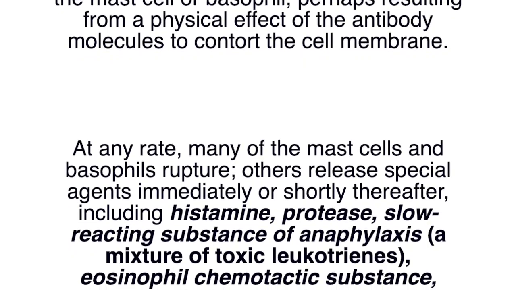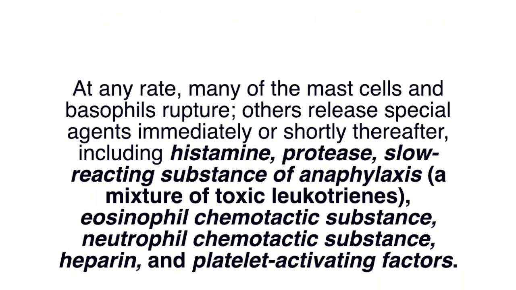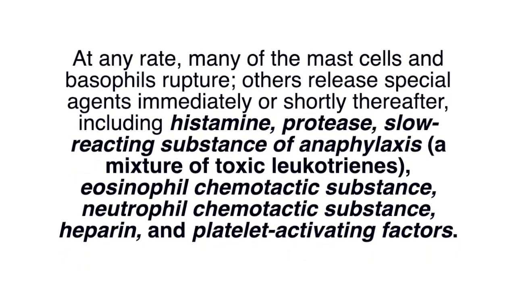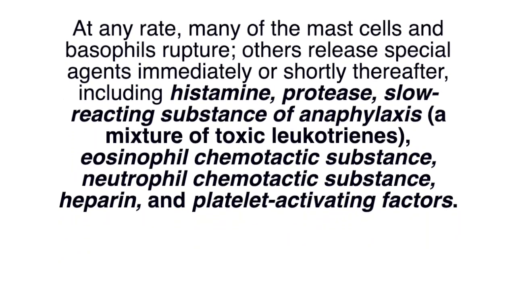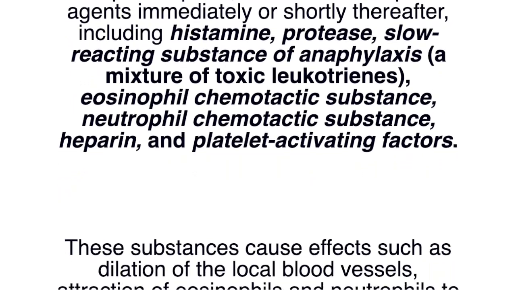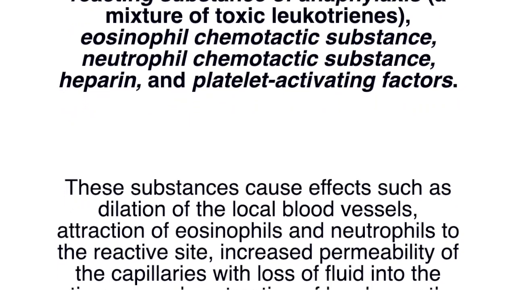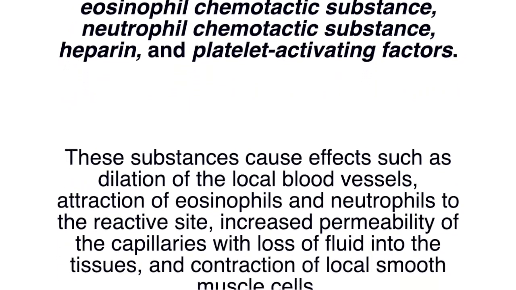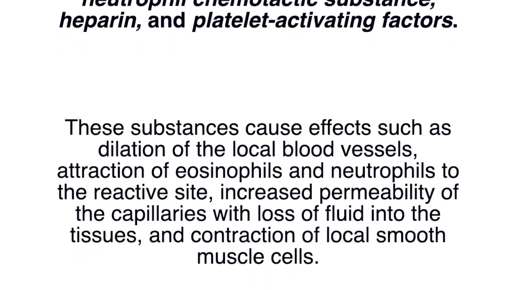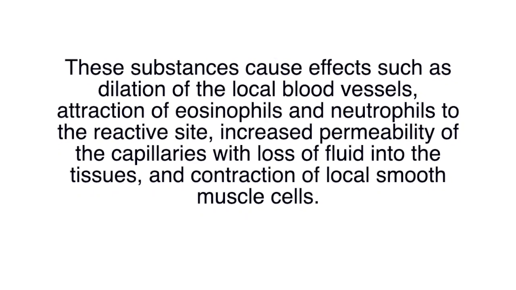At any rate, many of the mast cells and basophils rupture. Others release special agents immediately or shortly thereafter, including histamine, protease, slow reacting substance of anaphylaxis, that is a mixture of toxic leukotrienes, eosinophil chemotactic substance, neutrophil chemotactic substance, heparin, and platelet activating factors.